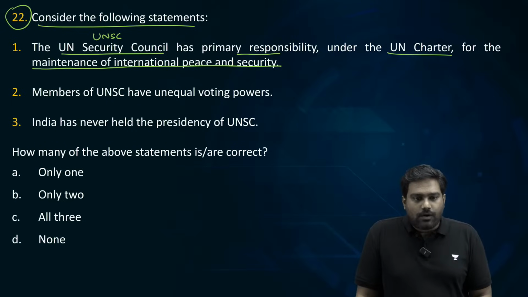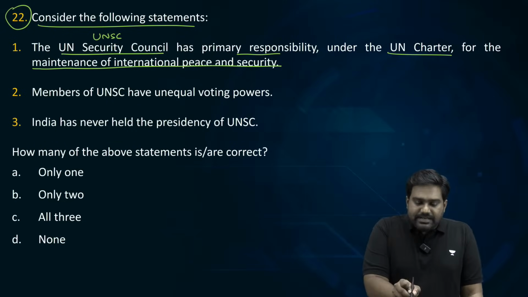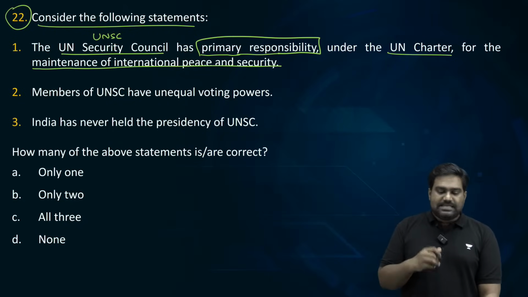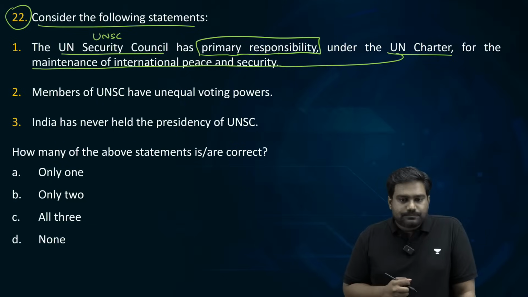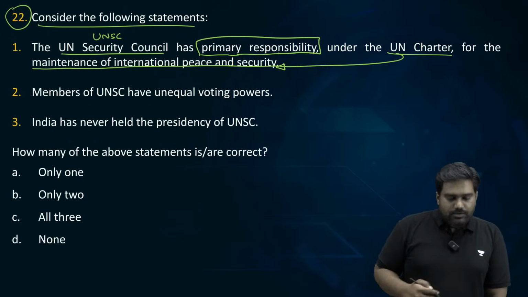Is this statement correct or wrong? Does UNSC really have primary responsibility according to UN Charter when it comes to international peace and security? Is it correct or wrong? Yes or no? Correct? Okay. You're absolutely right.